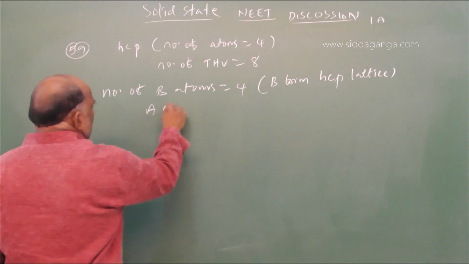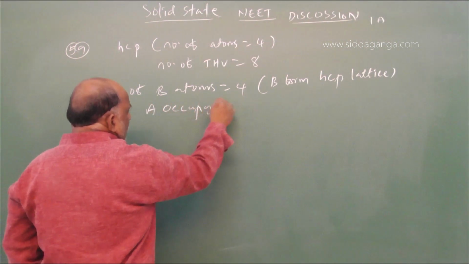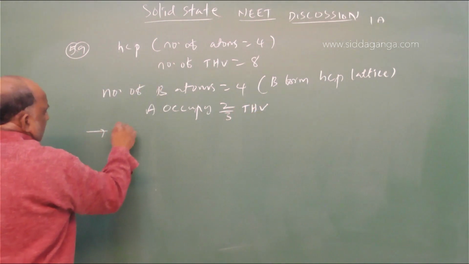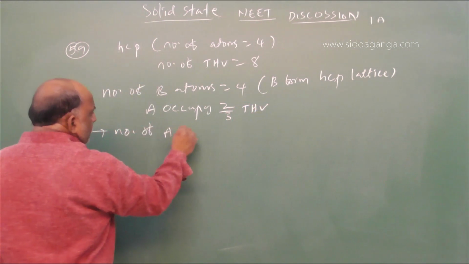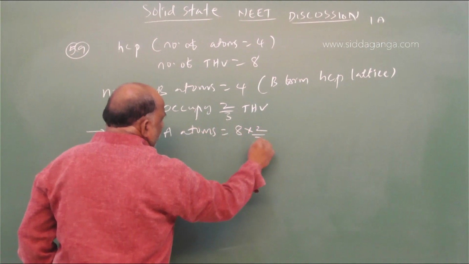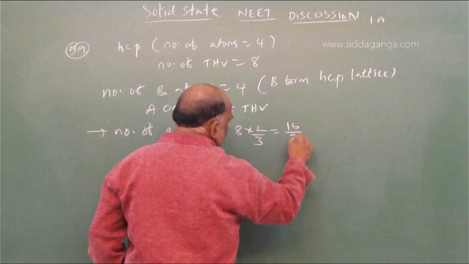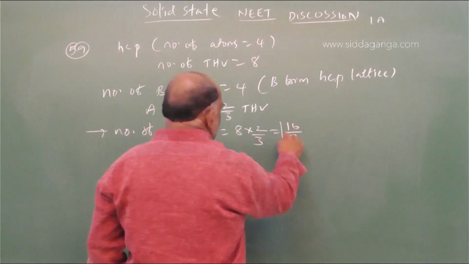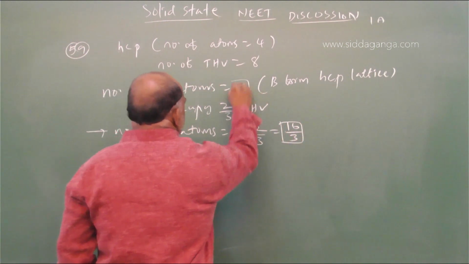A occupies 2/3 tetrahedral voids. Number of A atoms is equal to 8 into 2/3, which is 16/3. Number of A atoms 16 by 3. Number of B atoms 4.